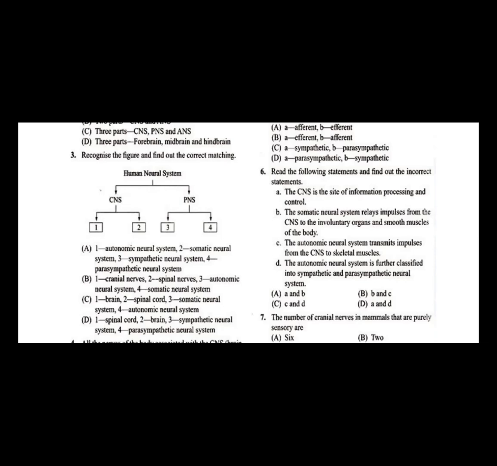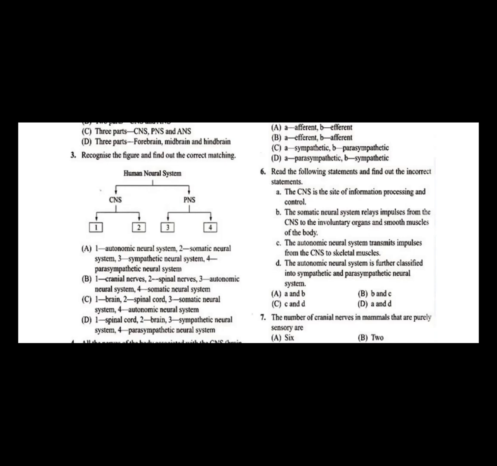What are those B and C? B: the somatic neural system relays impulses from the central nervous system is right, but the somatic nervous system is going to control the skeletal muscle, which is voluntary in nature, whereas statement B says central nervous system to the involuntary organs and smooth muscles of the body. So in question number 6, statement B is wrong.